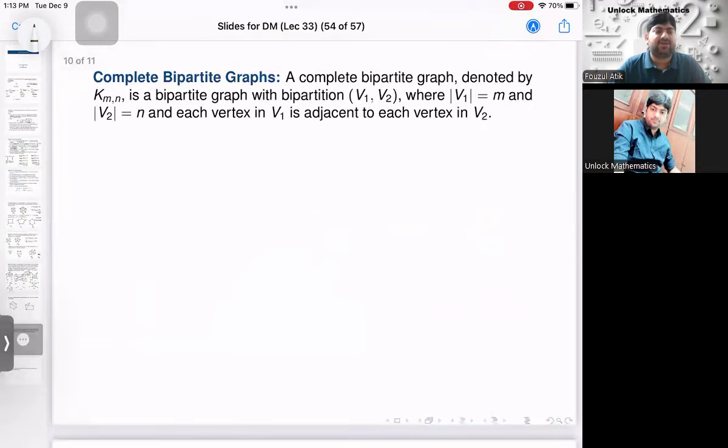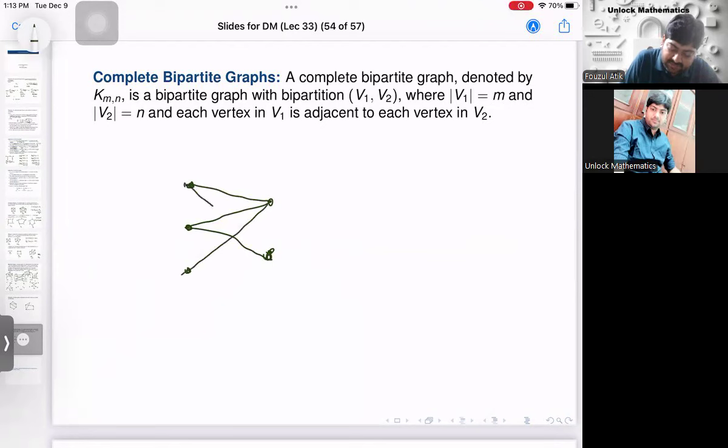Next is the complete bipartite graph. Again, from the word, it's a complete graph, but keeping the bipartiteness property. In a bipartite graph, it is one set and another set, and the edges go from one vertex to a vertex in the other set. Now complete means you keep adding edges till all edges are finished. Now this is a complete graph. You cannot add one more edge while keeping it simple, right?